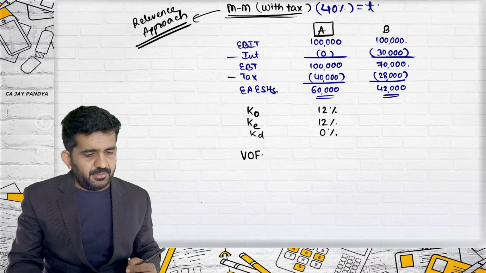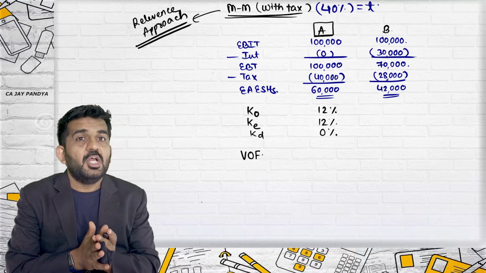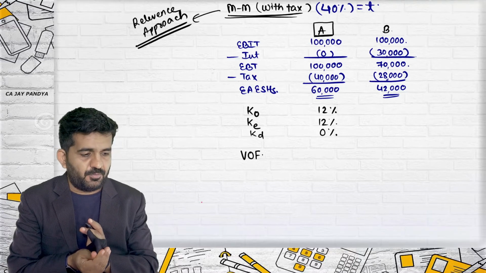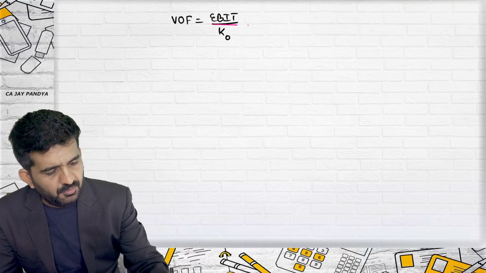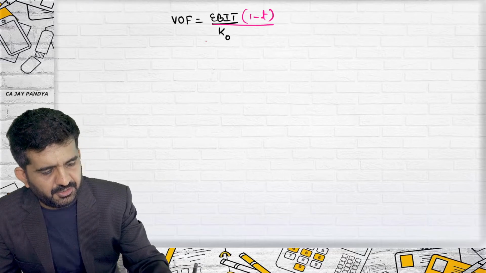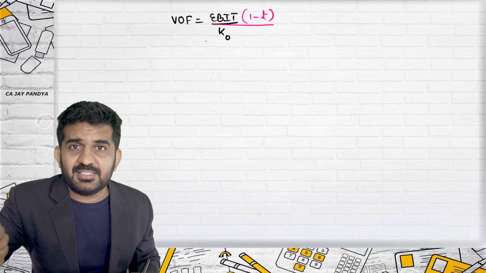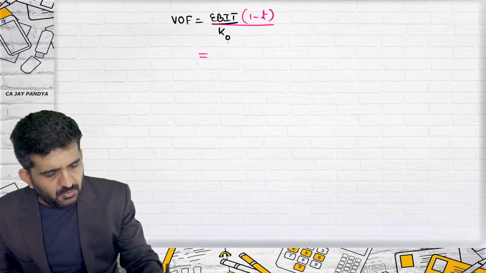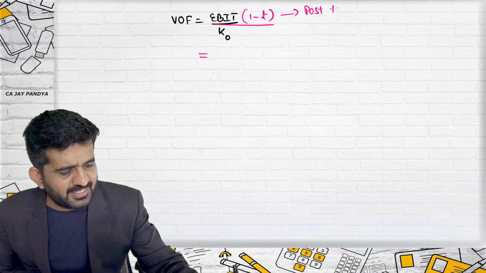But now we are having taxation, and net operating income does not use that particular taxation. Then how to find out value of firm? Try to concentrate. Here value of firm will be EBIT but post taxation. So had your profit been this and your tax is this, then this is termed as a post-tax EBIT.